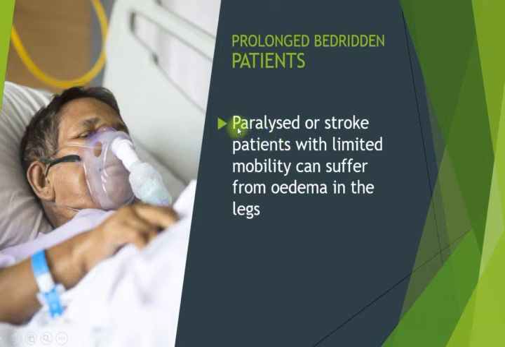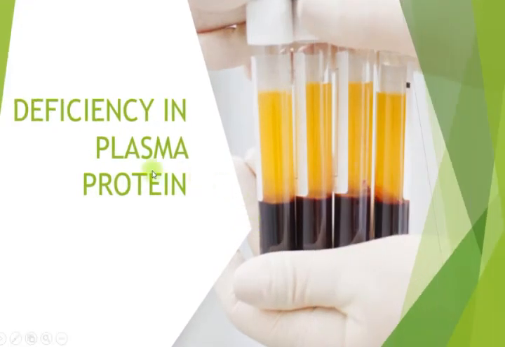So with limited mobility, limited movement, this patient will suffer from edema in the legs.